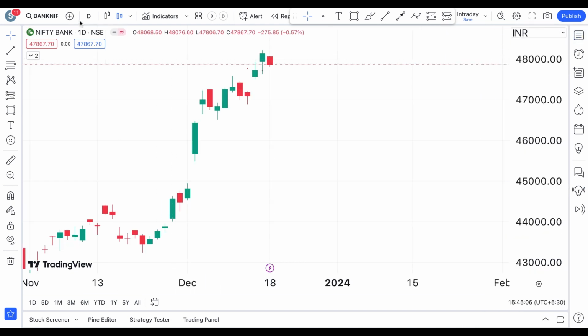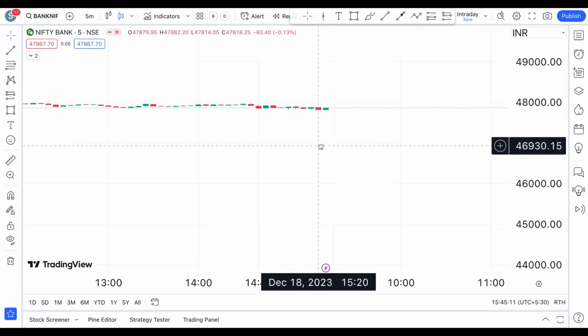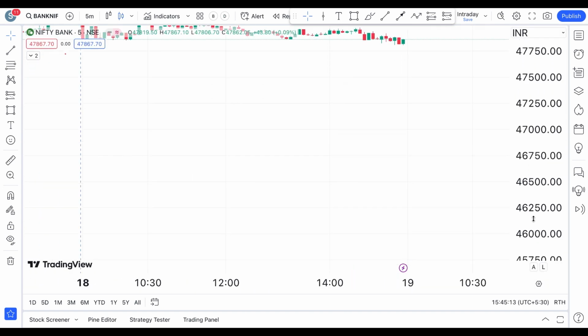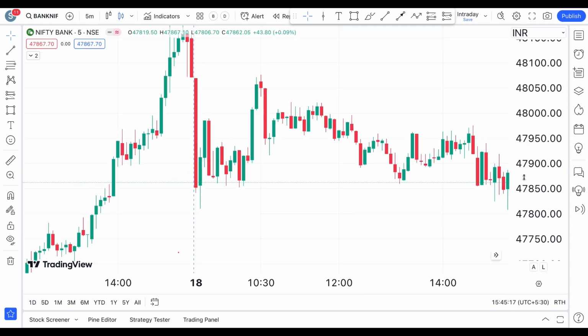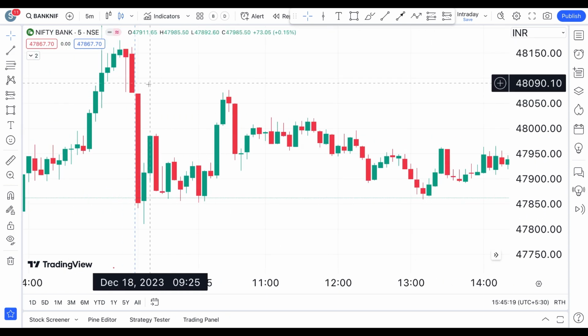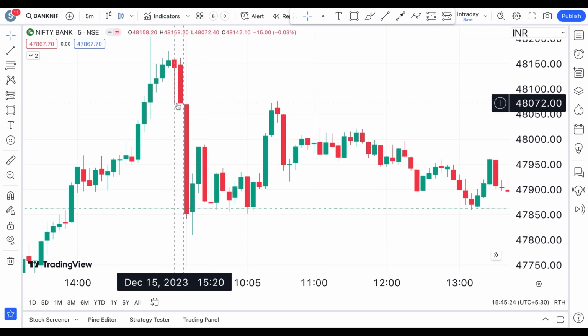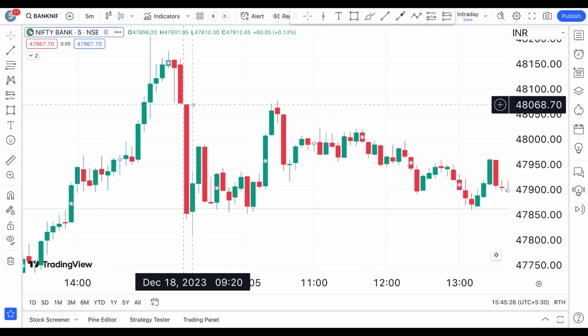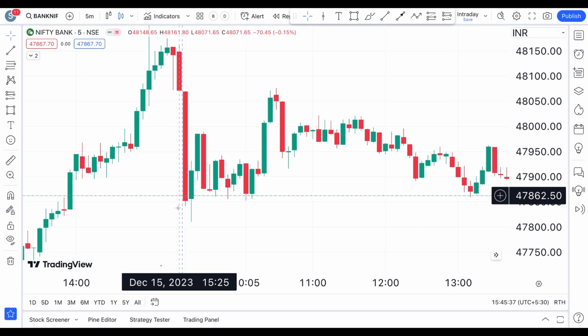Now coming back to the Bank Nifty chart, let's go to the 5 minute chart and see how things were in the Bank Nifty today, and what we can learn from today's price action of Bank Nifty. This is a perfect opening because you can see it opened at 48,060 levels, and then immediately we observed Bank Nifty coming down very rapidly.